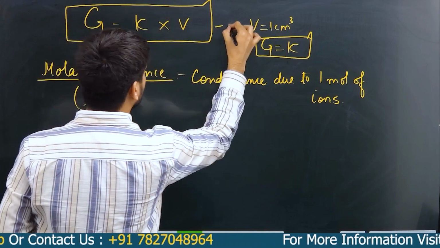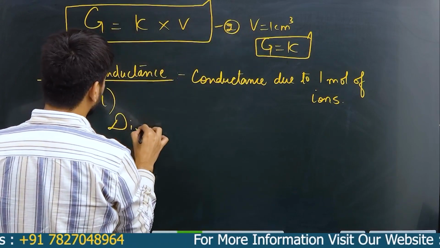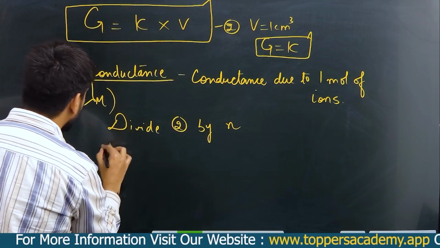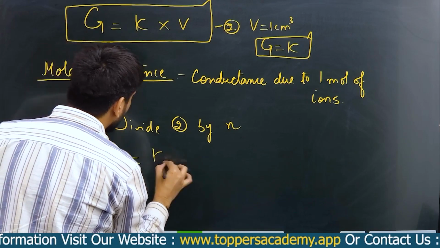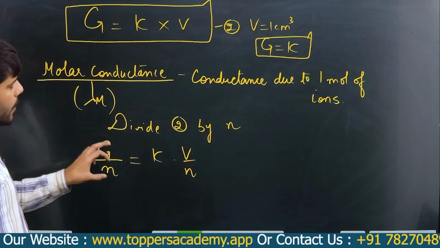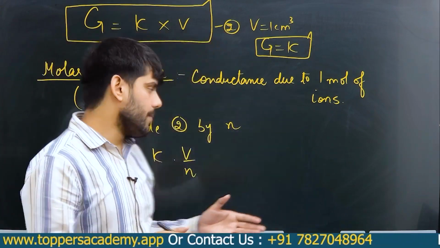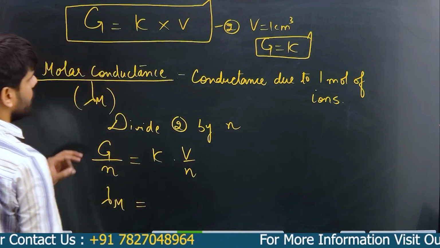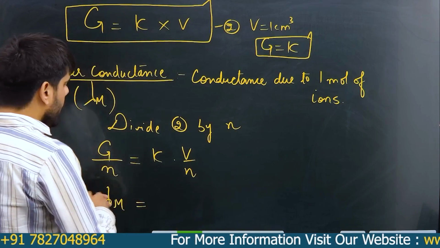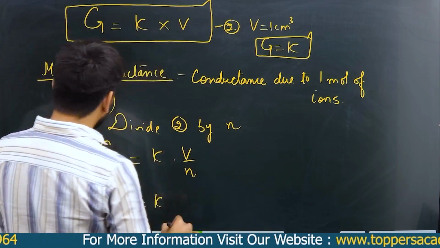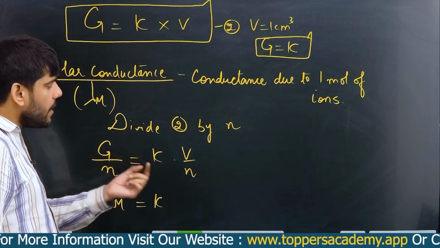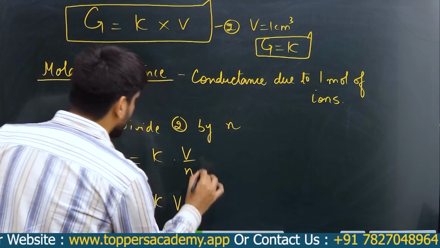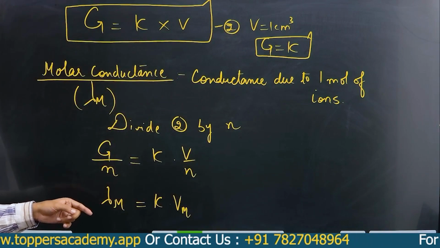So let us say this is equation number 2. If I divide 2 by n, that is the number of moles, what do we get? G upon n is equal to kappa into V by n. Now G by n is nothing but your lambda m, because this is the conductance due to 1 mole of ions, right? And this is kappa. Similarly, V upon n becomes your molar volume, right? Yes or no? This becomes the molar volume.